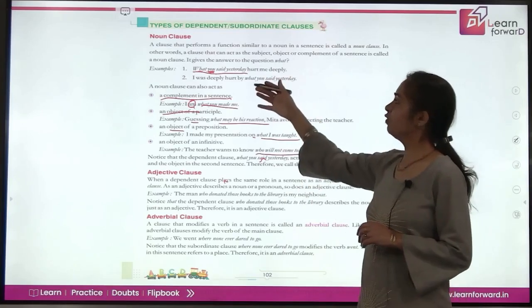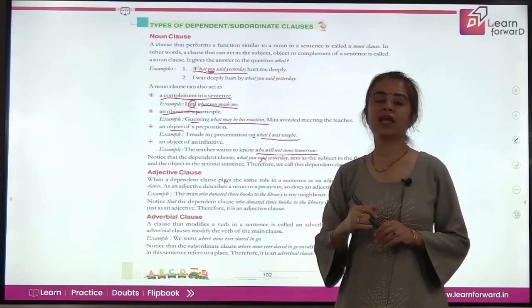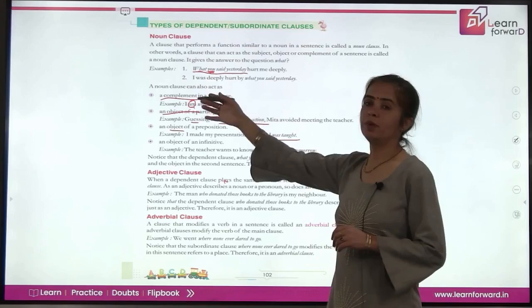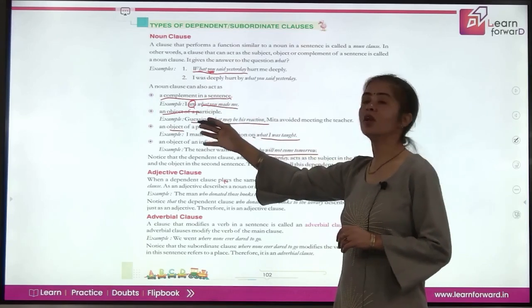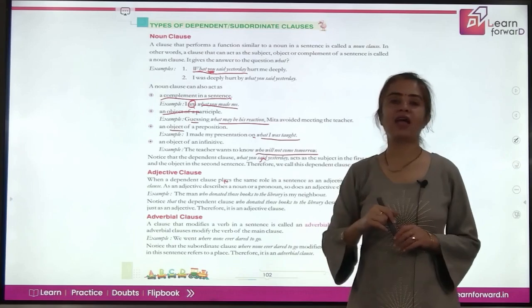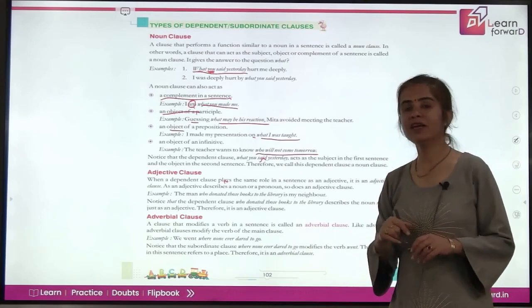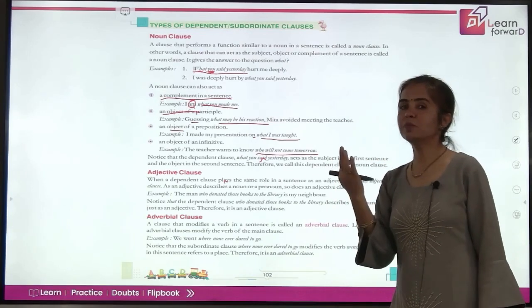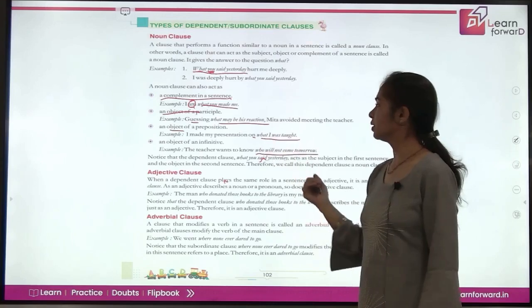So there are different roles a noun clause can have. It can be a complement in a sentence. It can be an object of a participle, a preposition, or even an infinitive. Right? So at 3 places, it is playing the role of an object.